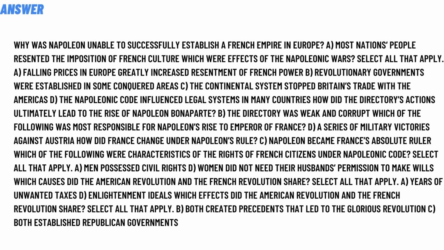How did the Directory's actions ultimately lead to the rise of Napoleon Bonaparte? Option B, the Directory was weak and corrupt. Which of the following was most responsible for Napoleon's rise to emperor of France? Option D, a series of military victories against Austria. How did France change under Napoleon's rule? Option C, Napoleon became France's absolute ruler.